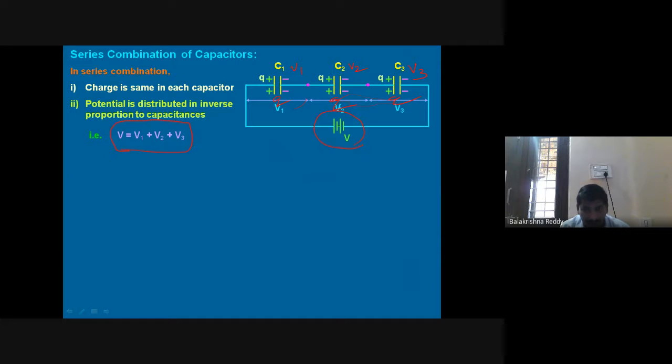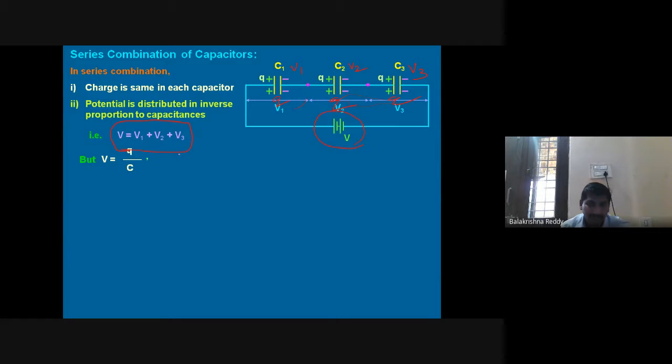The total potential supplied by the battery is distributed, which is equal to the sum of the individual potentials across each capacitor V1, V2, V3.